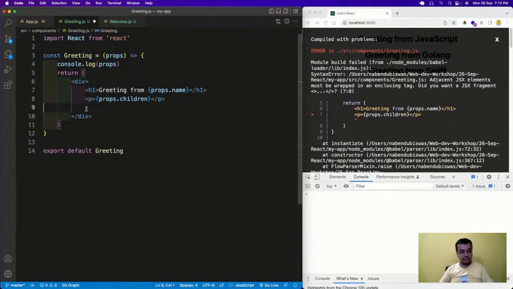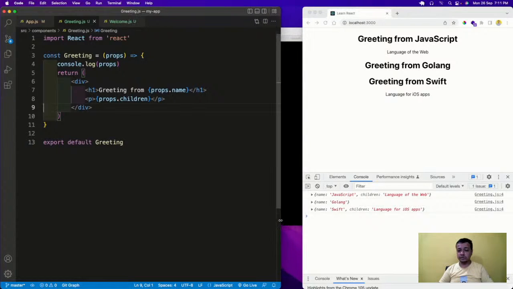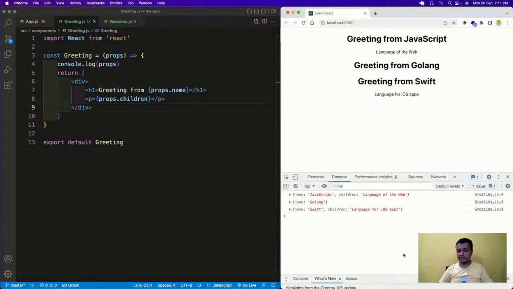I will cut it, save it, and see. Now the children is coming, and I was able to show props dot children. I'm able to show this thing. But why was the React team telling us that we should use something known as a fragment? Why were they telling that?